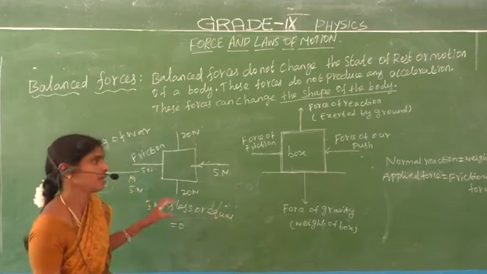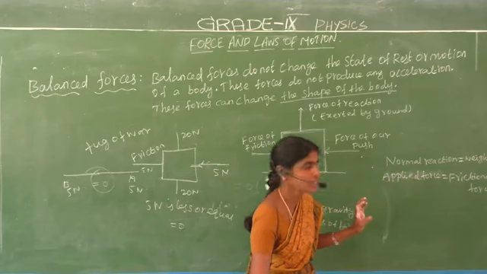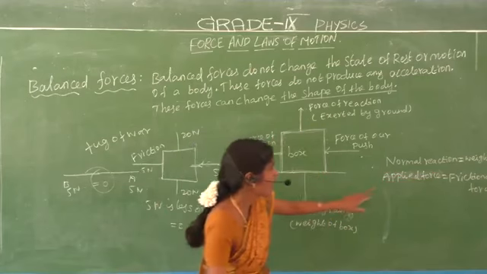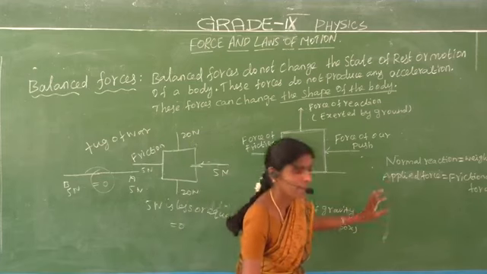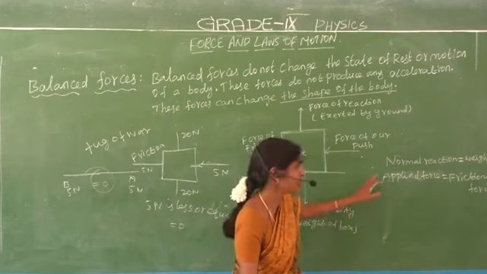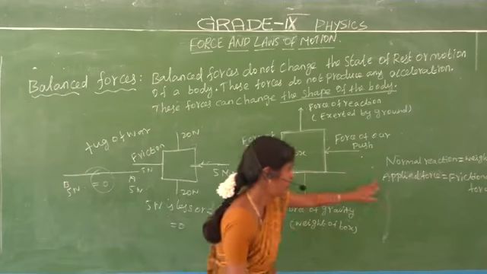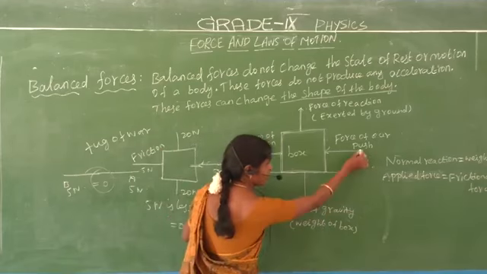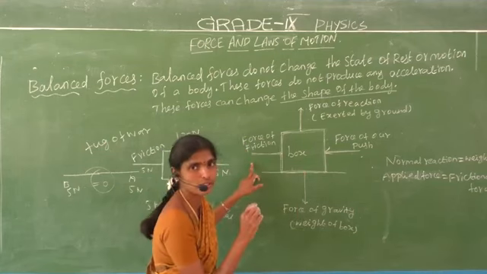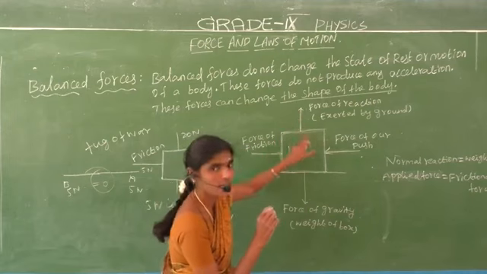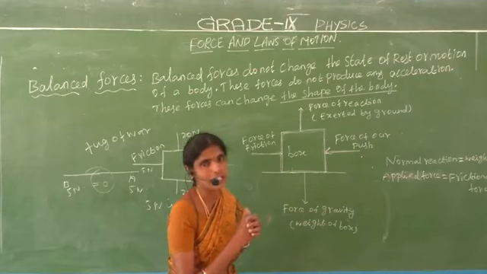Now we can write: normal reaction equal to weight, and applied force equal to frictional force. That means this is called the balanced force. Balanced forces are nothing but normal reaction equal to weight. This is the applied force, the force of our push, and this is the frictional force. These forces are equal, so the resultant force is equal to 0. That is called the balanced force.